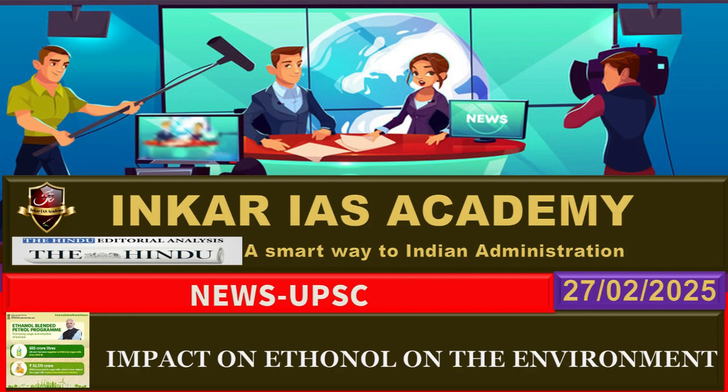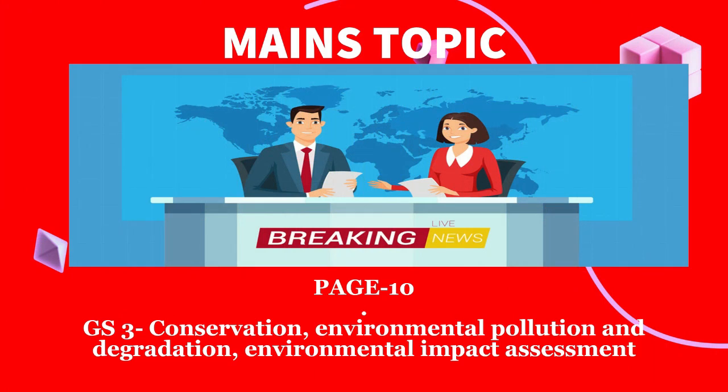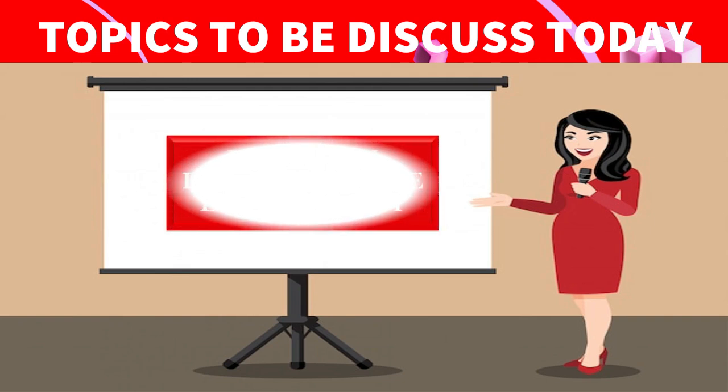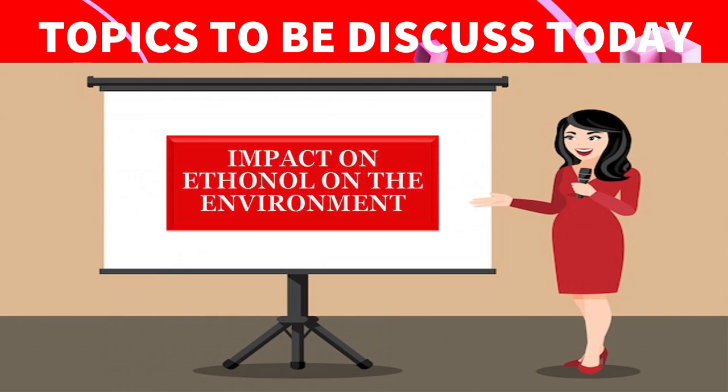The topic is taken from the Delhi edition. The topic is the impact of ethanol on the environment, and this topic comes under GS conservation, environmental pollution and degradation, and environmental impact assessment. In this topic, we are going to cover what ethanol is, ethanol production, and the uses in beverages, fuel, industrial solvent, medical and laboratory uses, and chemical feedstocks. Also there is the ethanol blending program, the positive environmental impacts and the negative environmental impacts. These are the things we are going to cover in this news.